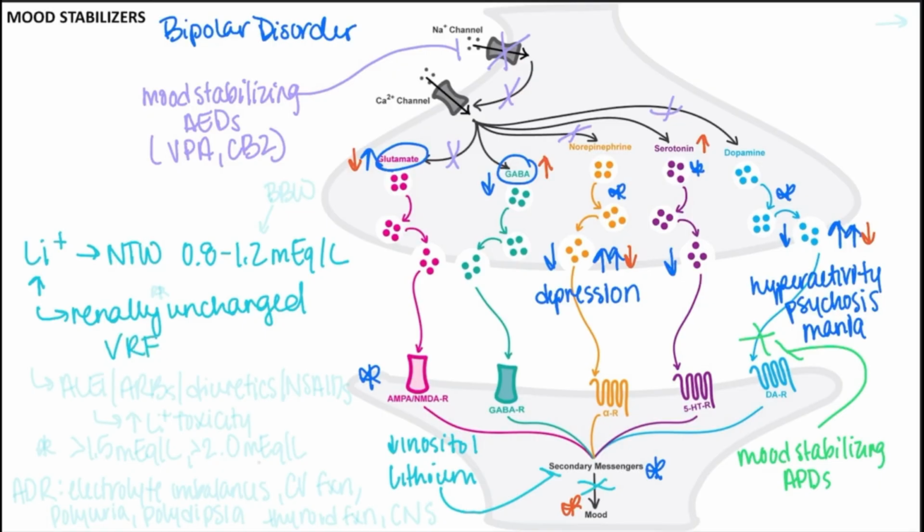Also, many medications that alter renal function, like our ACE inhibitors, our ARBs, our diuretics, and our NSAIDs, or anything that promotes sweating, diarrhea, or dehydration in other ways increases the risk of lithium toxicity.